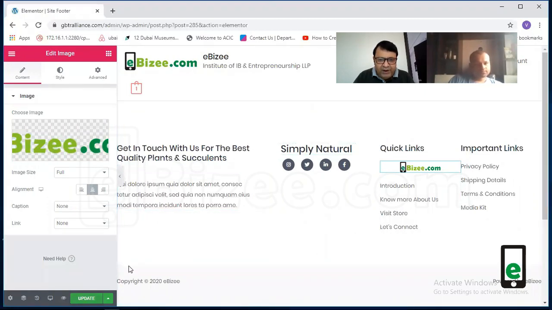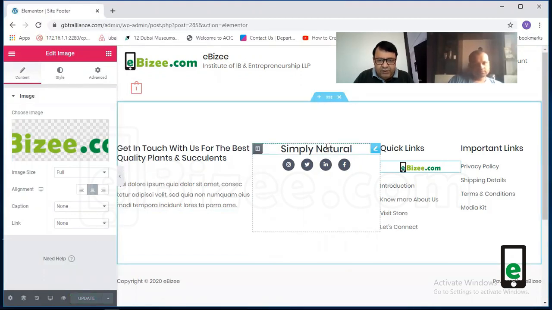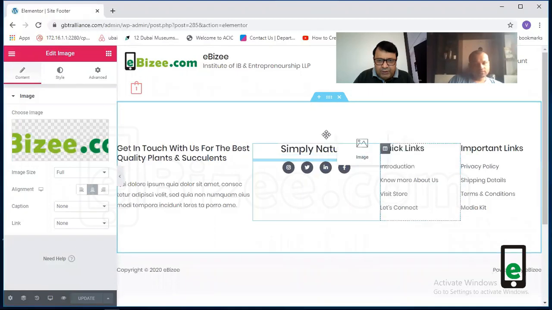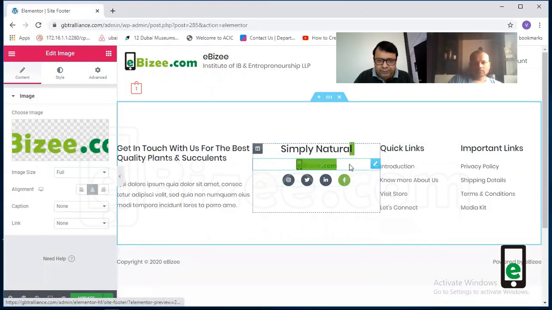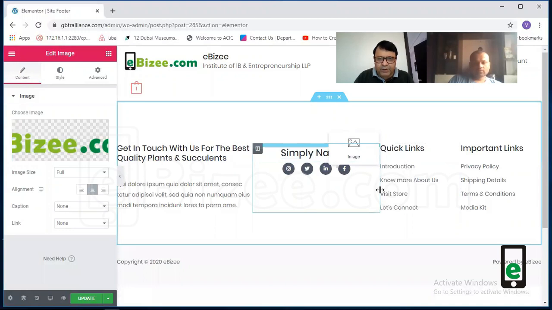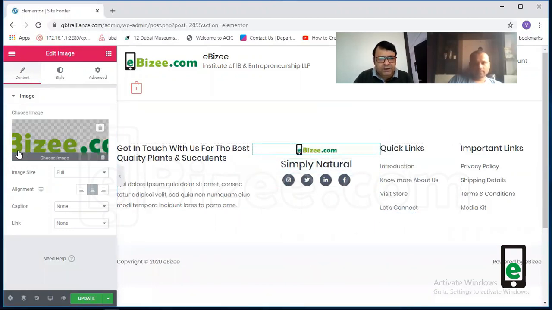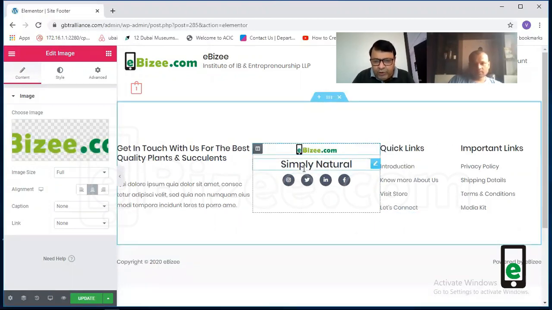So when I say update, this logo should come here. Let me check why it is not coming. Yeah, there's some mistake here. By mistake, it has gone there, so I will put it back here. Okay. So our logo is changed now, but you can see that the size is not correct. Yes, the size is very small.